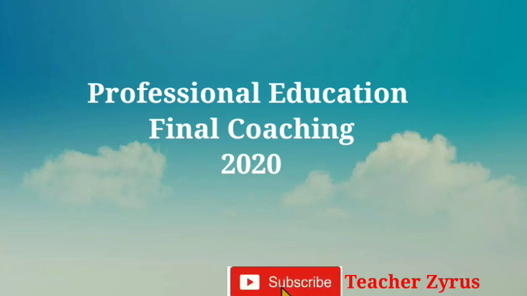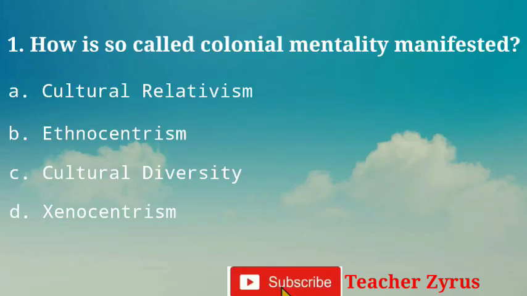Question number 1, how is so-called colonial mentality manifested? A. Cultural relativism, B. Ethnocentrism, C. Cultural diversity, or letter D. Xenocentrism. And the question mainly focuses on colonial mentality. Ibig sabihin, mas binigyan niya ng importansya ang ibang kultura kaysa sa sarili niyang kultura.